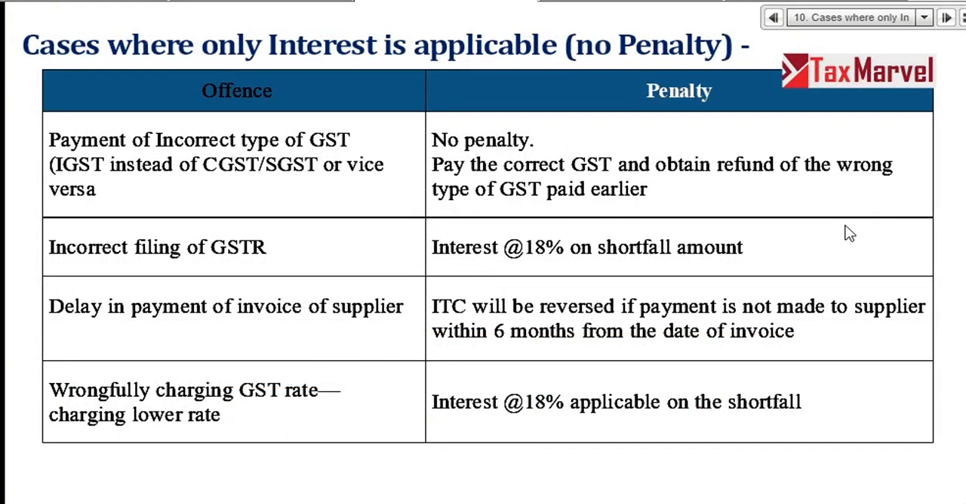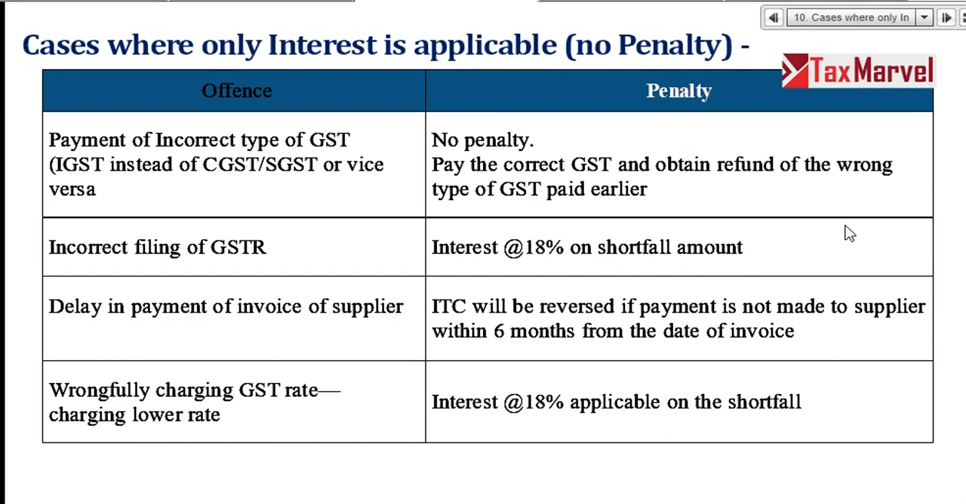There are certain cases where only interest is applicable. The department will not ask for penalty. Number 1, incorrect tax payment. So we have already seen in the previous section of demand and recovery that in case I paid IGST instead of CGST, SGST, or CGST, SGST instead of IGST, I will not pay any penalty, but I will have to pay the correct amount of GST and I will have to claim a refund of the wrong type of GST paid. Interest will also not be applicable.